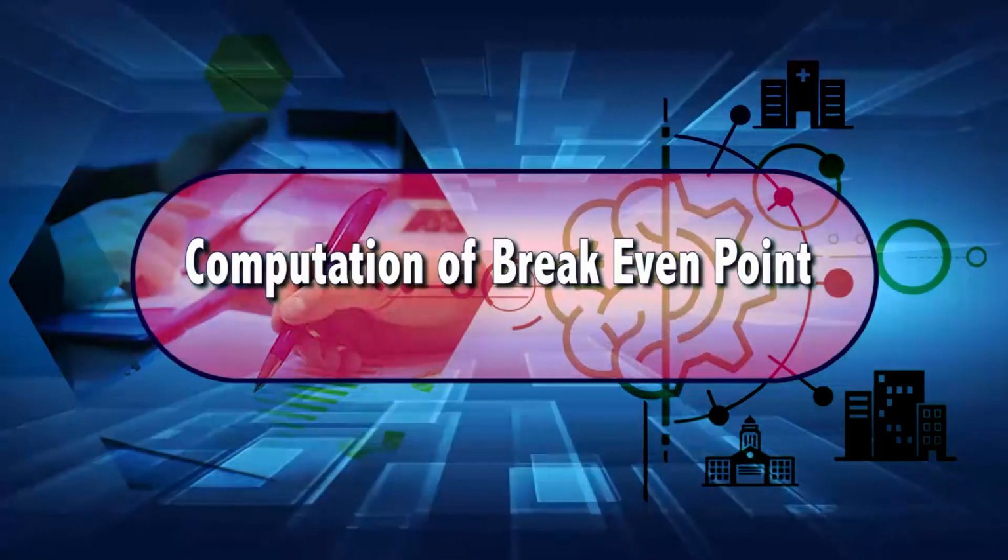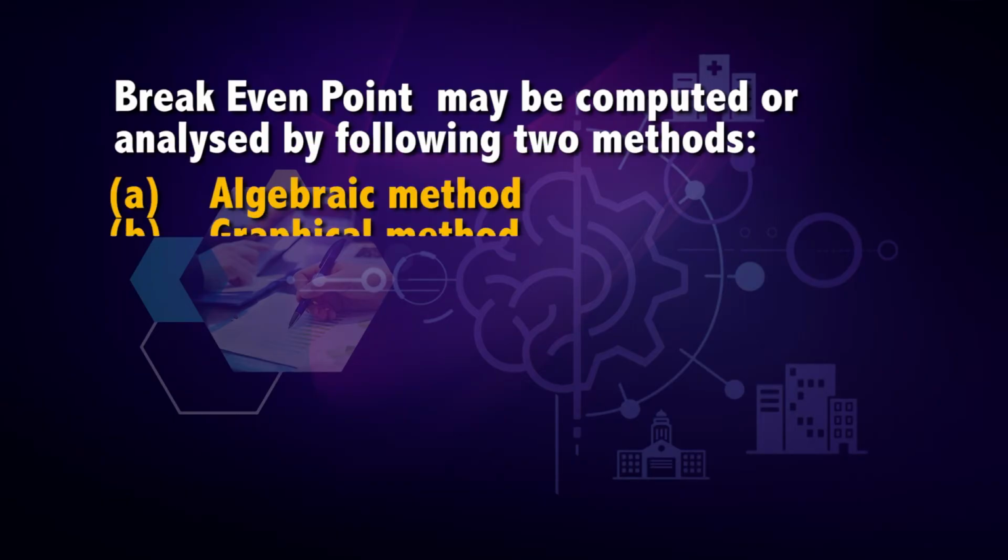Let's discuss the computation of break-even point. Break-even point may be computed or analyzed by the following two methods. Number 1, algebraic method, and number 2, graphical method. Let's begin with the first method, that is the algebraic method. The break-even point is the point at which the volume of output or sales is equal to total cost. It is a point of no profit, no loss.